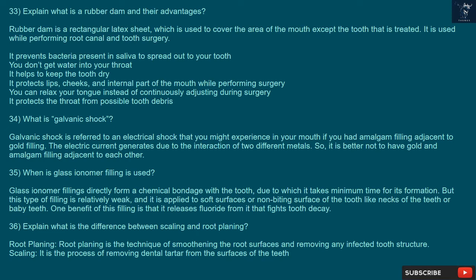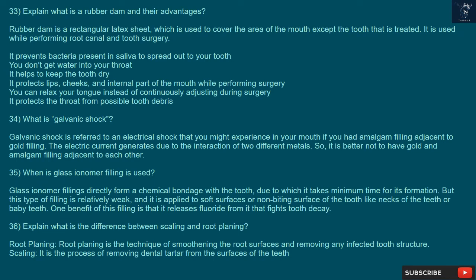35. When is glass ionomer filling used? Glass ionomer fillings directly form a chemical bond with the tooth, due to which it takes minimum time for its formation. But this type of filling is relatively weak, and it is applied to soft surfaces or non-biting surfaces of the tooth like necks of the teeth or baby teeth. One benefit of this filling is that it releases fluoride that fights tooth decay.